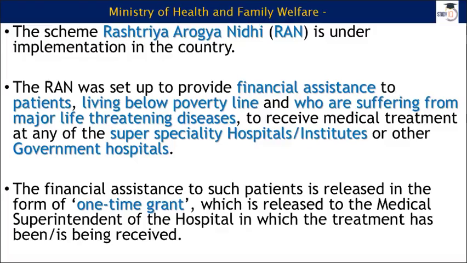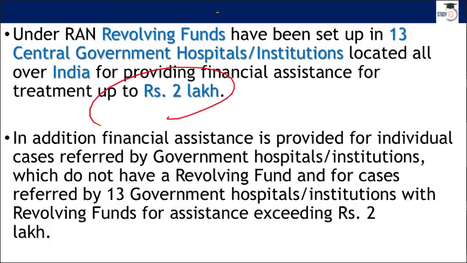Now, last item that we have in today's discussion is coming from Ministry of Health and Family Welfare. It is Rashtriya Arogya Nidhi. Now, this particular Rashtriya Arogya Nidhi at present is implemented across the country. It provides financial assistance, right? It is a one-time grant that is given to people living below poverty line and who are suffering from major life-threatening diseases, and if they are receiving medical treatment at any super specialty hospitals or institutions or other government hospitals, then they are eligible for it. 2 lakh rupees is a one-time grant that will be given under this RAN.